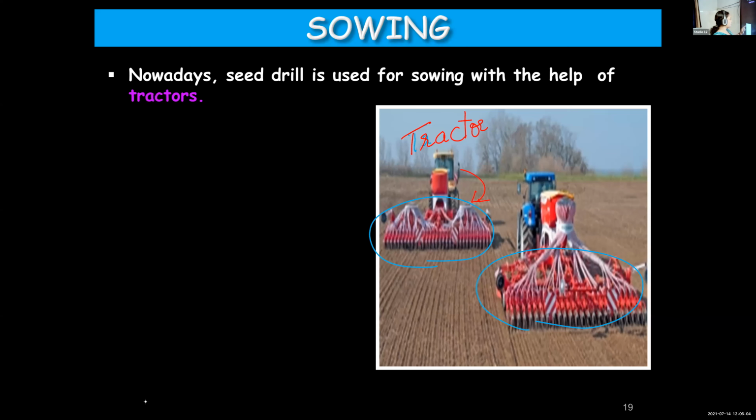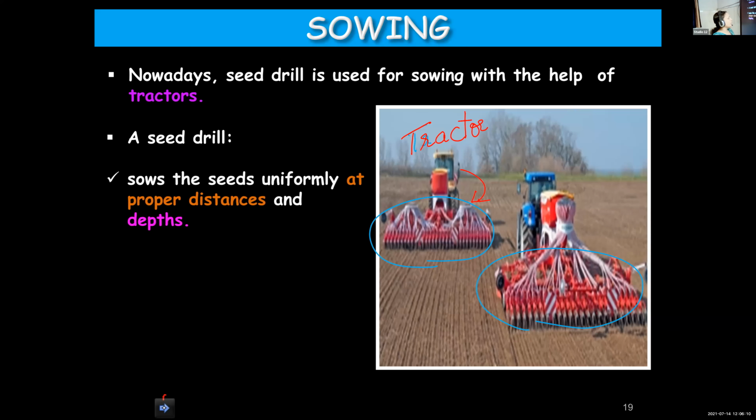First point, it sows the seeds uniformly at proper distances and depths. Very important: proper distances and depth. The spacing between the seeds is very important.